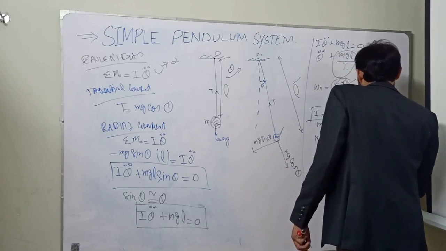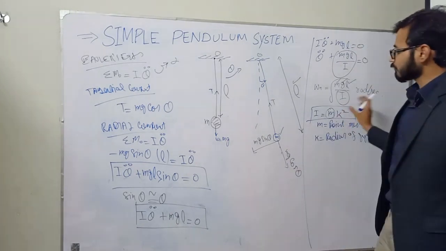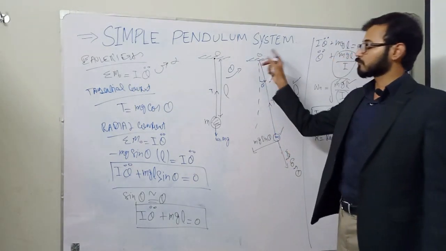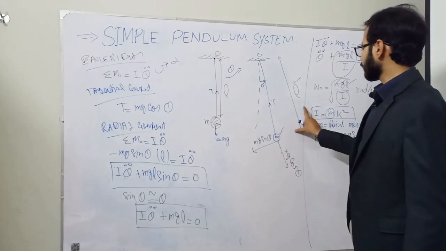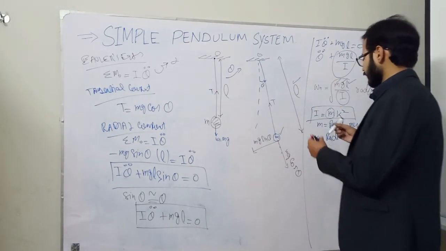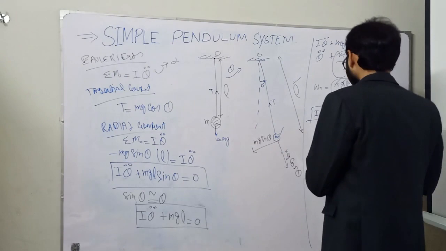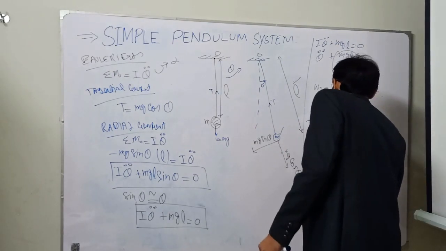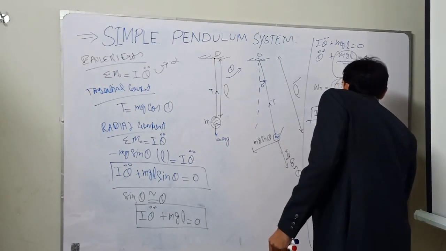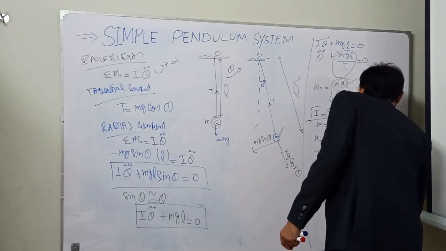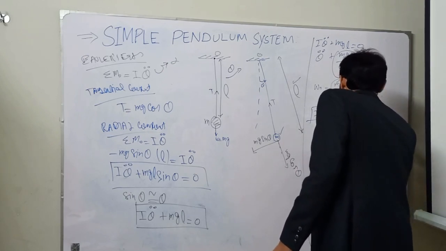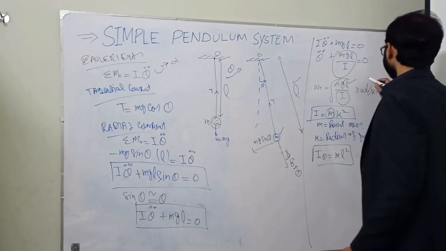Now what is the radius of gyration? It is the distance from the center of the bob to the pivot point. So simply you can see it is L in this case. So the value of polar moment of inertia in this case is I P is equal to m L squared, since k is equal to L. So put this value in omega n.